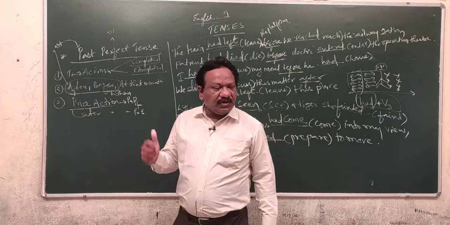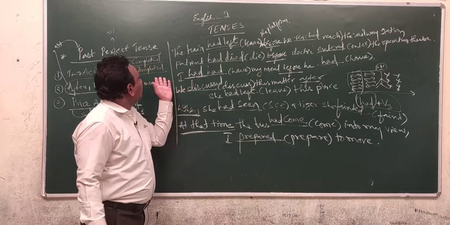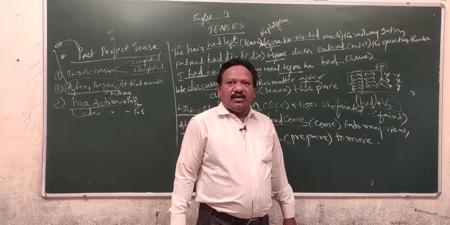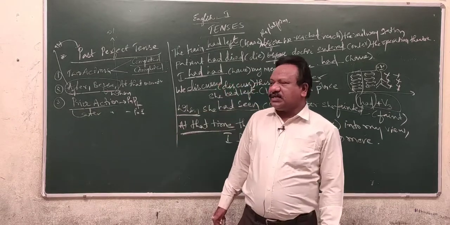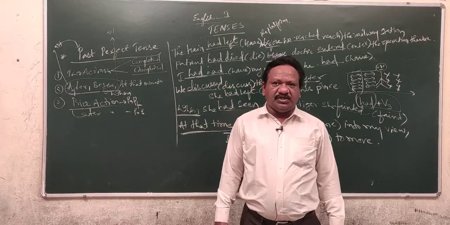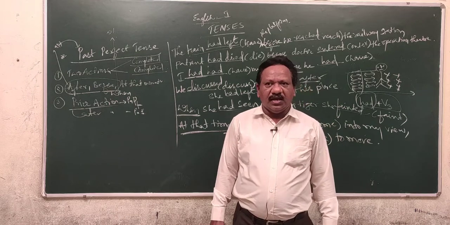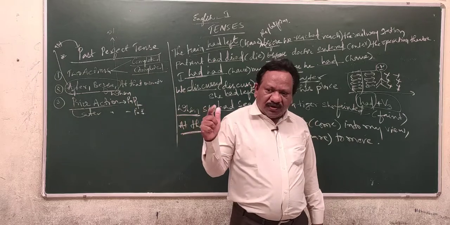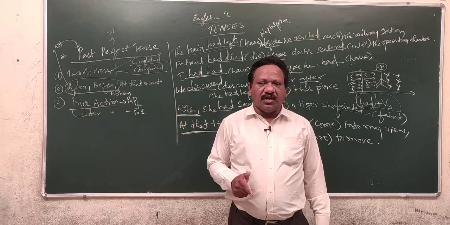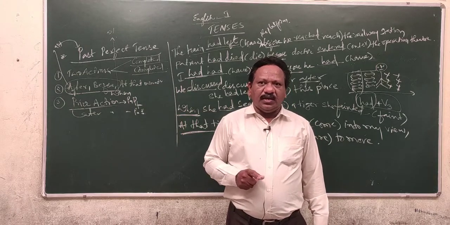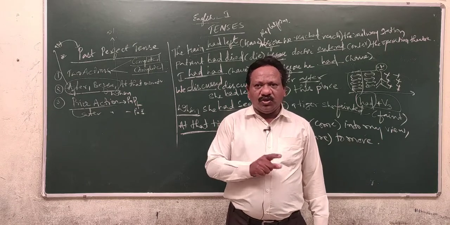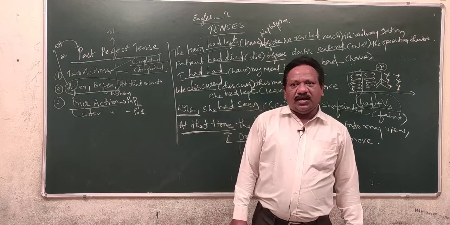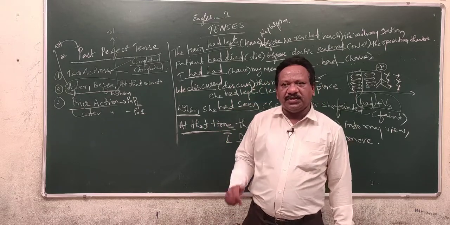See, it is very clear, I think, regarding the past perfect usage. Now you have seen past continuous usage, past perfect usage, past simple usage, and you might have got the concept. Refer to your textbook. In the textbook, page numbers 120 and 121, you are going to find some exercises related to the tenses. Go ahead, and if you have any doubts, ask me.